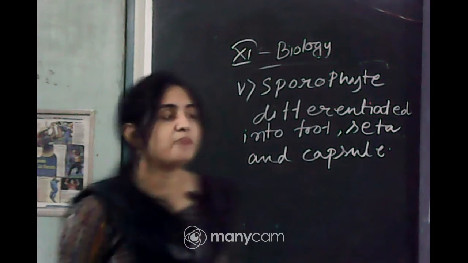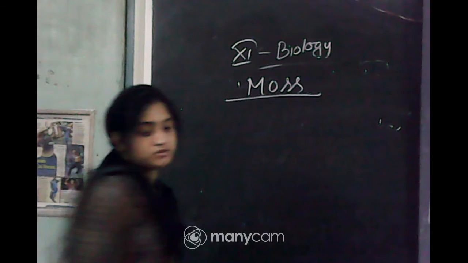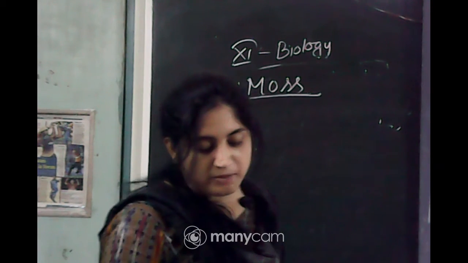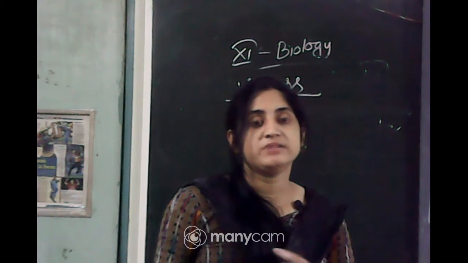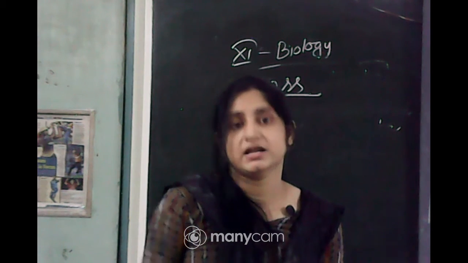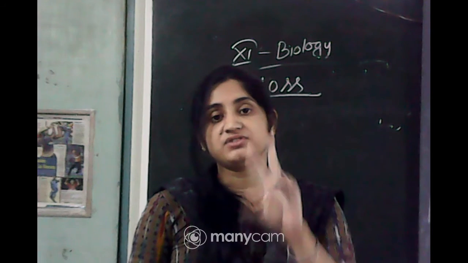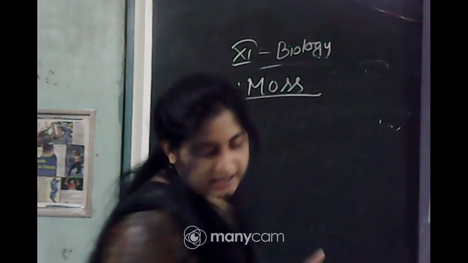Now, we move to the mosses. What are the characteristics of the mosses? So, first one, in moss, the predominant stage of the life cycle is the gametophyte. In the case of the liverworts, there is no division in the gametophytic stage, just sporophytic and gametophytic stages are present. But in the case of the mosses, the gametophytic stage is differentiated into two stages. One is protonema, another one is the leafy stage.